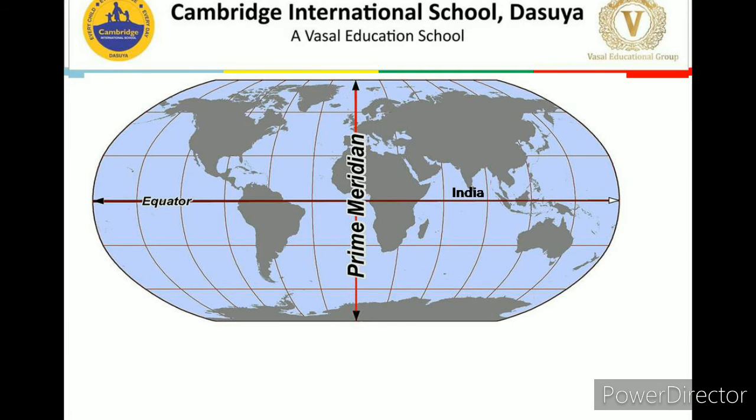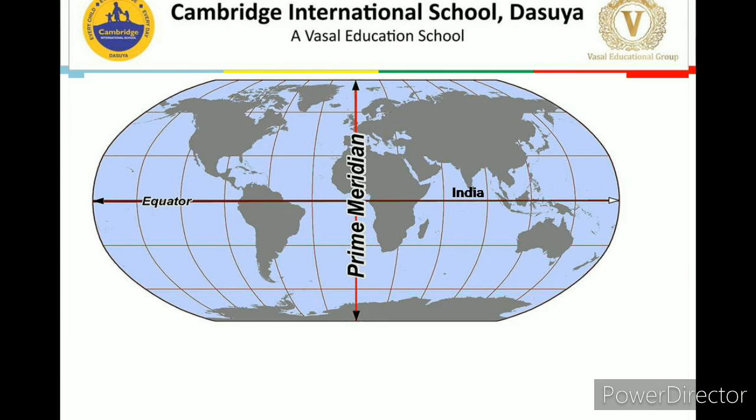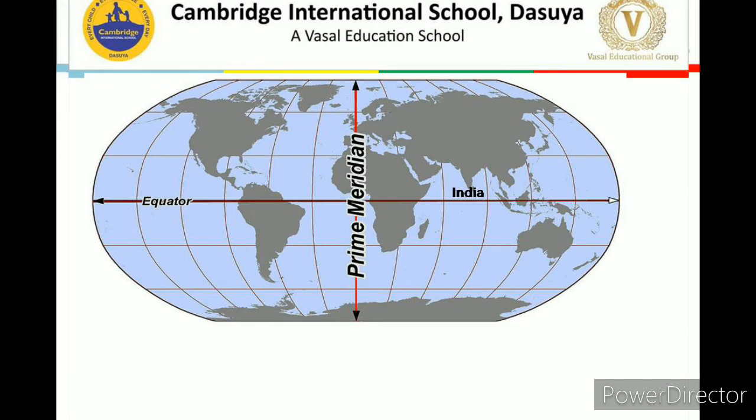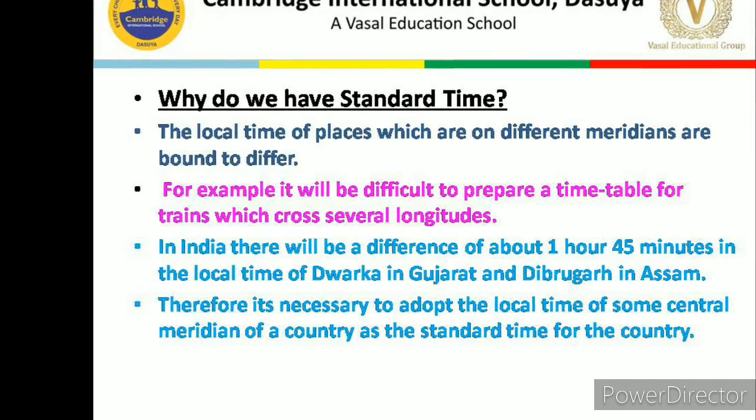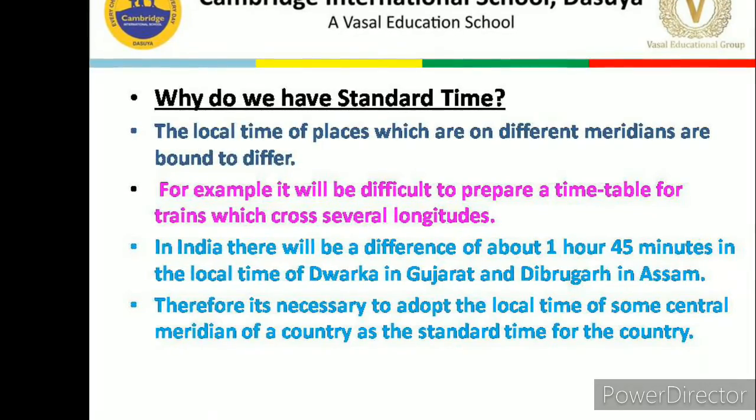So if we see India, we will find that India is on the eastern side, and it is 5 hours 30 minutes ahead of the GMT.